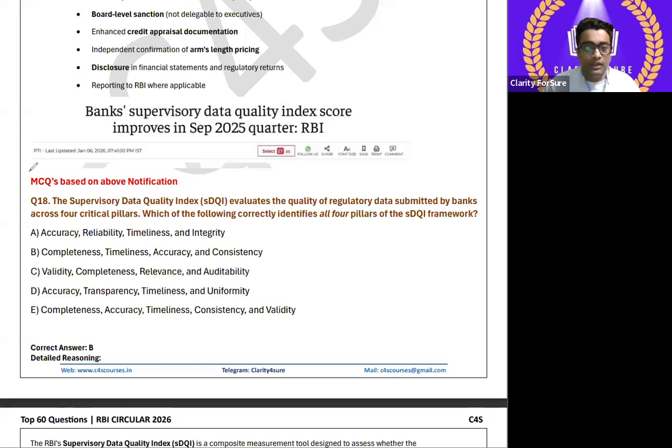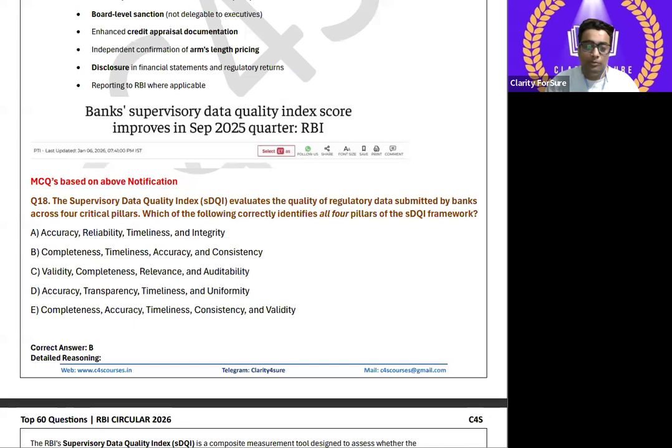So first is MCQ based on the above notification. 18th question. The Supervisory Data Quality Index, SDQI, evaluates the quality of regulatory data submitted by banks across four critical pillars. Which of the following correctly identifies all pillars for the SDQI framework? What is the correct option? That is B. Just I have told you: completeness, timeliness, accuracy, and consistency, right? So this is the correct option.